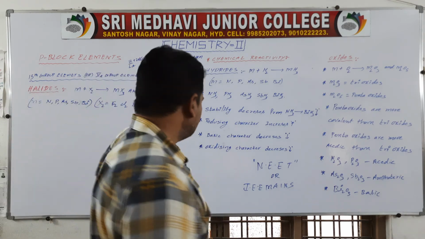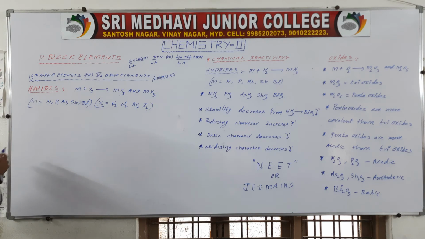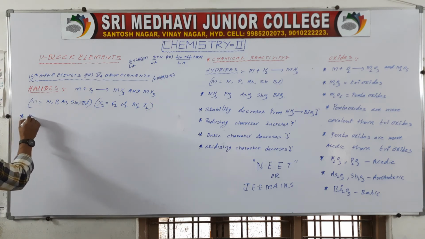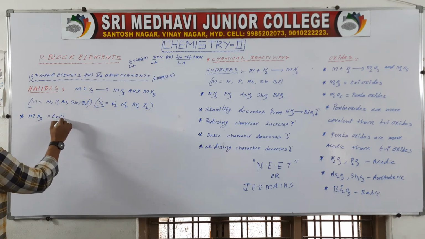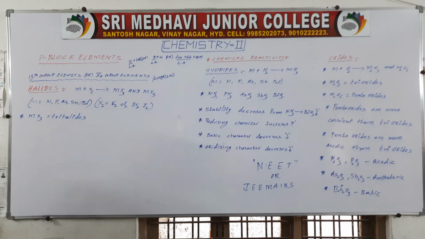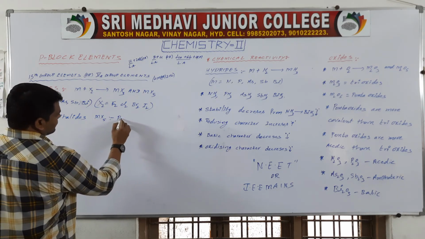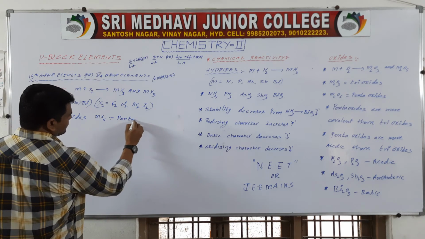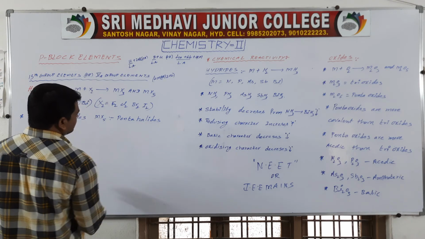Okay. Then here MX3 are trihalides, MX5 are pentahalides.